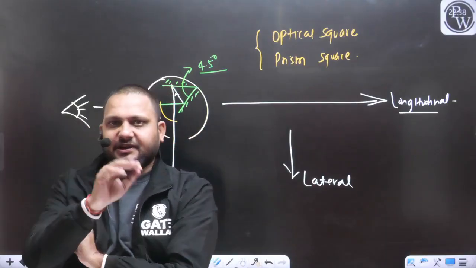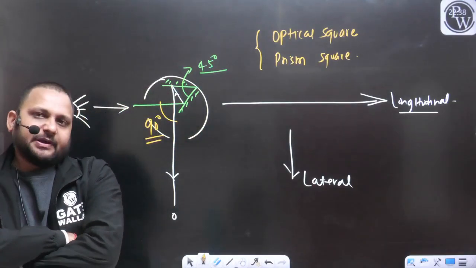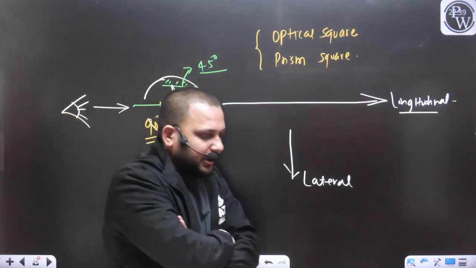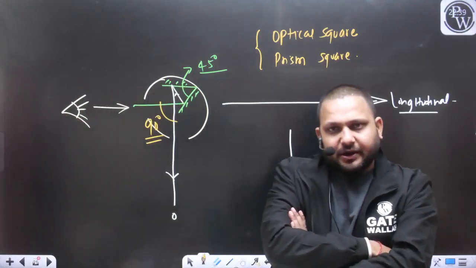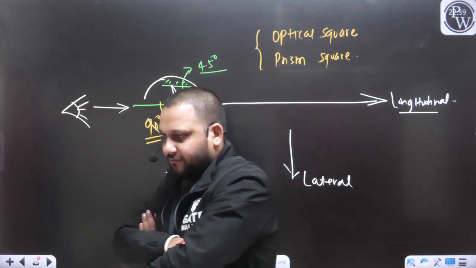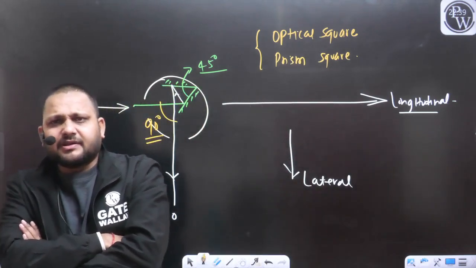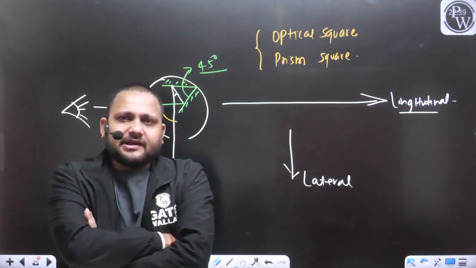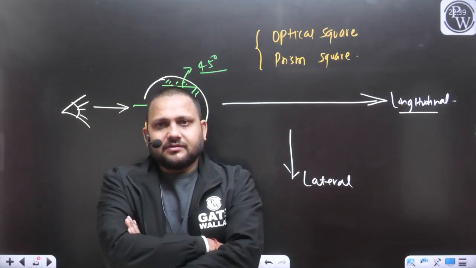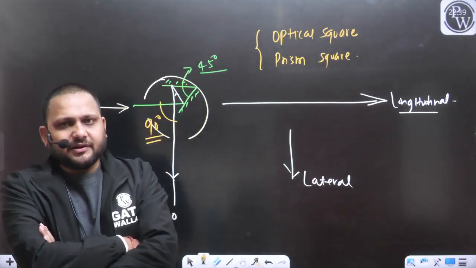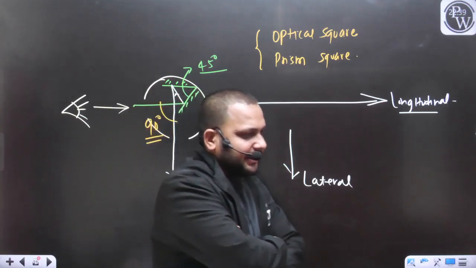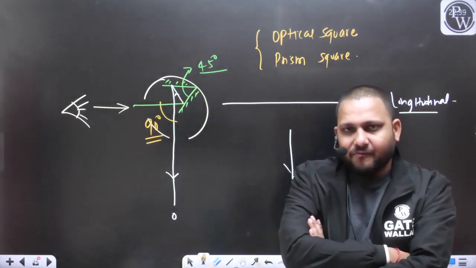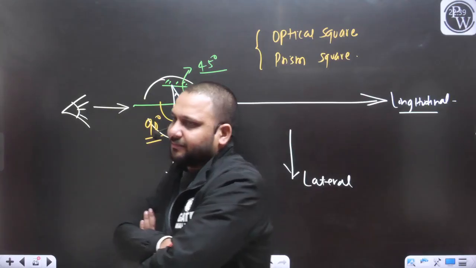Let's say I have considered your answer: the prism square is best as compared to the optical square. The working of the prism square is precise. How can you say precise? Both are measuring the 90-degree angles. So how does precision come into the picture?